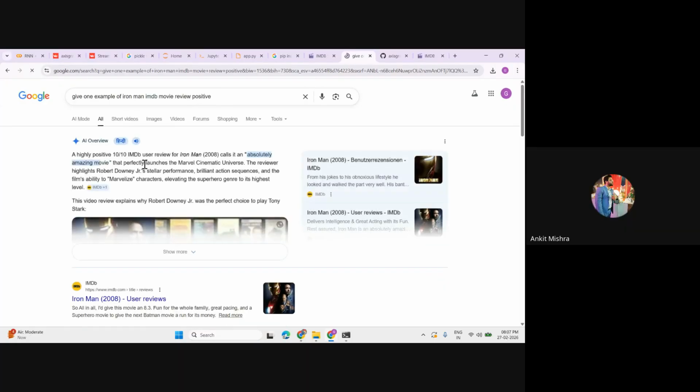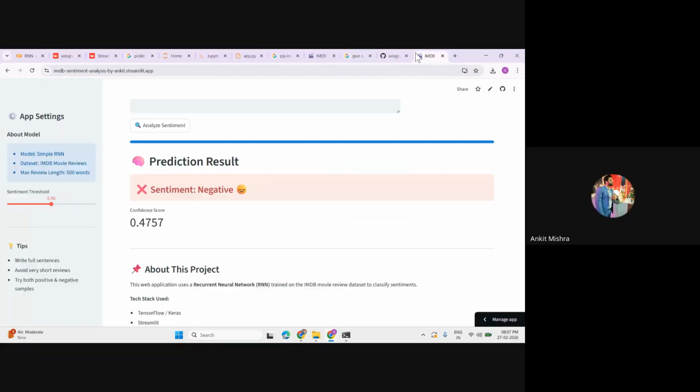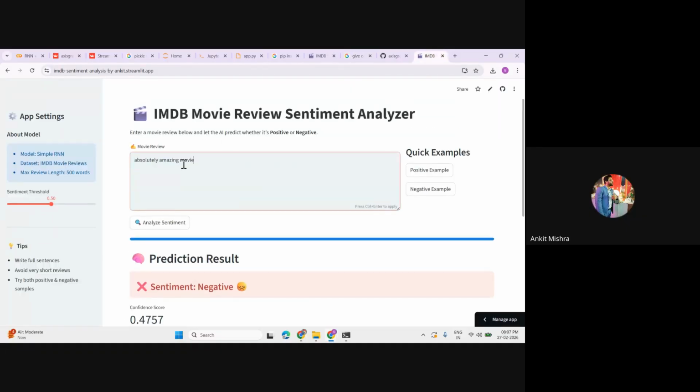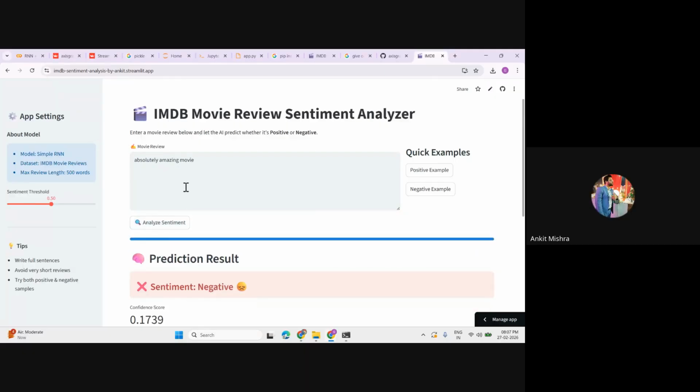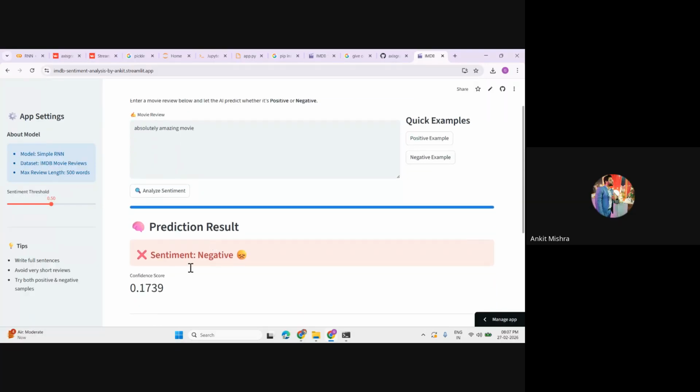And this is the final one that we are using: absolutely amazing movie. Let's just try this very basic one, like "amazing movie", instead of giving so much text for the sentiment. And then look at this, right? We are getting the negative result, but the confidence is very low. Why are we getting the negative result? Because the textual data is very little.